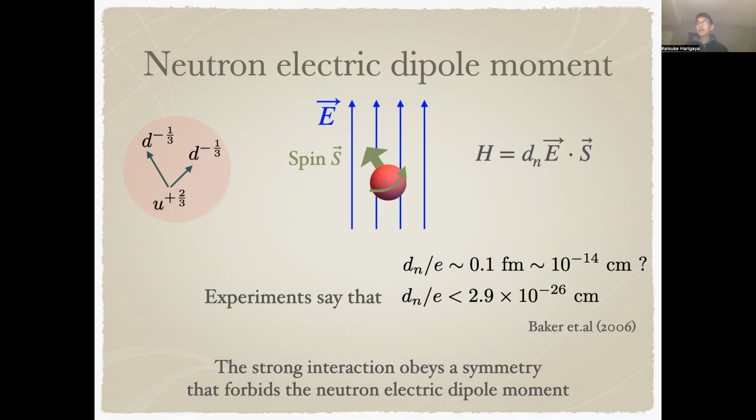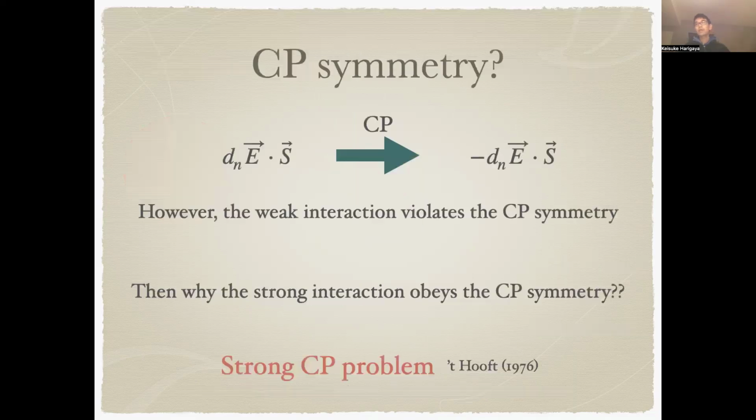This suggests that the strong interaction obeys a symmetry that forbids a neutron electric dipole moment. The candidate within the Standard Model is CP symmetry. In fact, under a CP symmetry, the neutron EDM operator is odd.